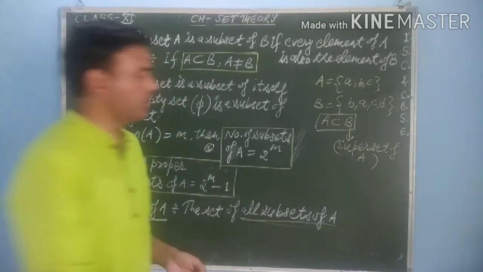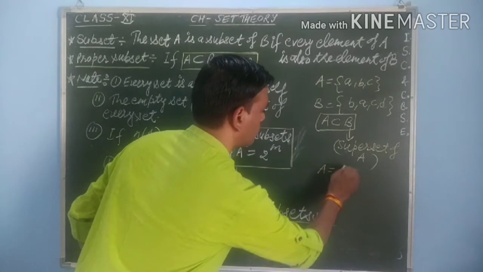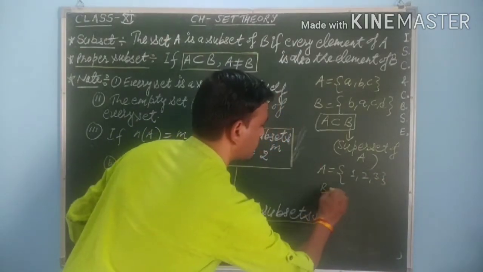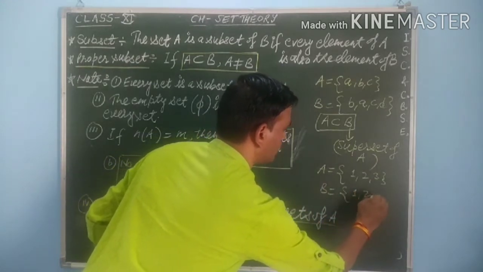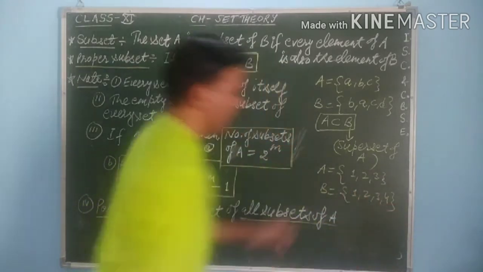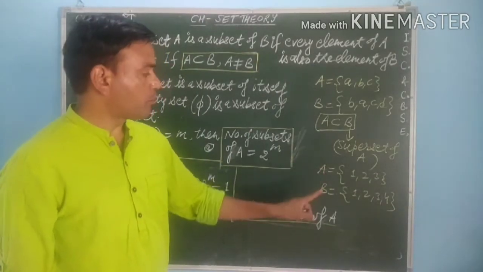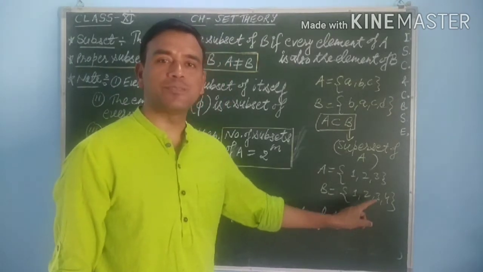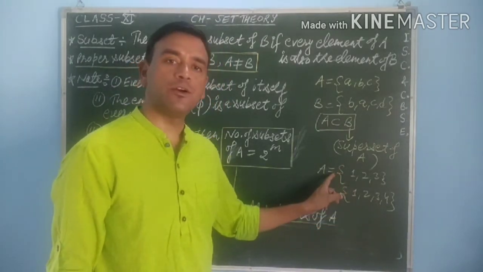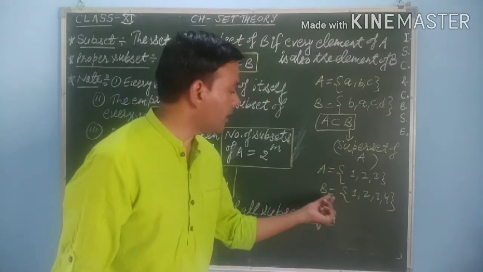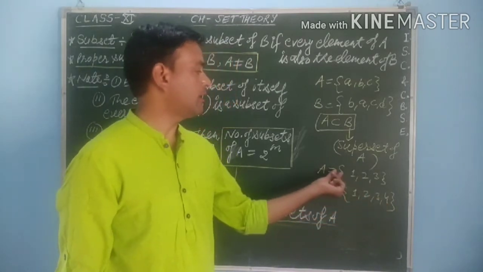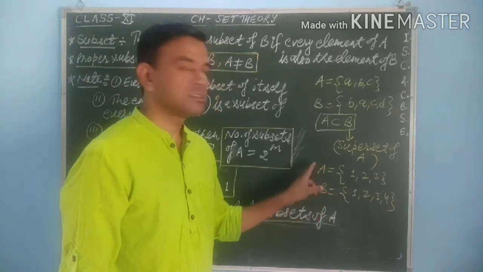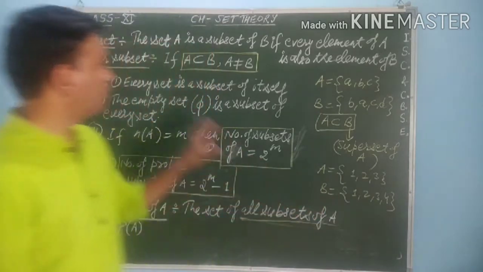For example, I will take A equal to {1, 2, 3} and B equal to {1, 2, 3, 4}. Here A is called a proper subset of B because there exists at least one element of set B which is not an element of set A. कहने का मतलब ये हो गया, अगर सेट बी में एक ऐसा एलिमेंट है जो सेट ए का एलिमेंट नहीं है, then in that condition A is said to be a proper subset of B, and the notation is this.